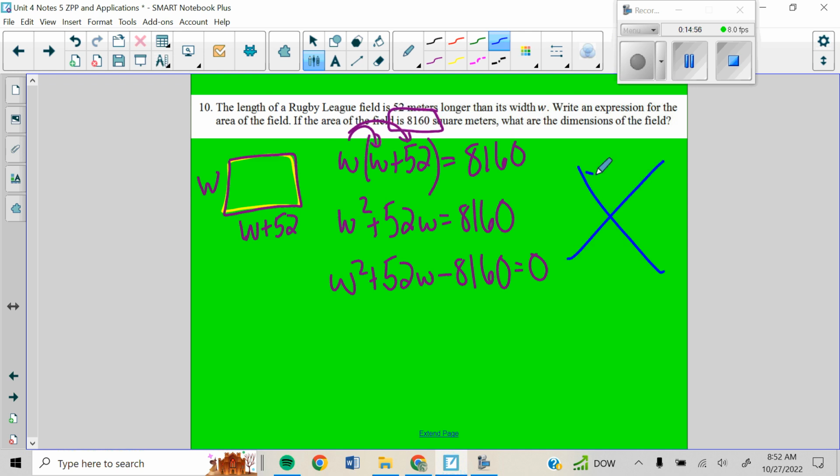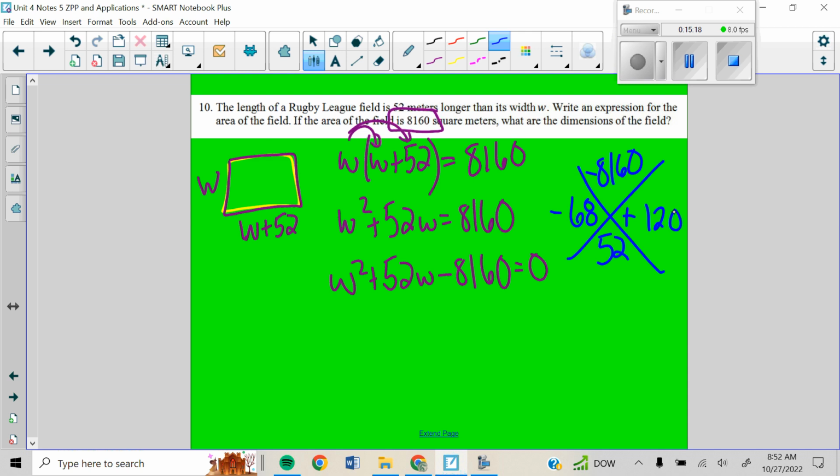So then we do our factors, negative 8160, positive 52. Multiplies to a negative number, so I'm looking for a negative and a positive. And because we normally do not find factors in the 8,000s, I will help you out here today. We get negative 68 and positive 120.